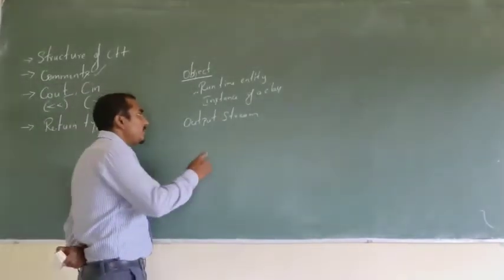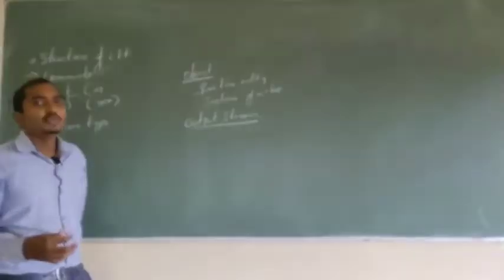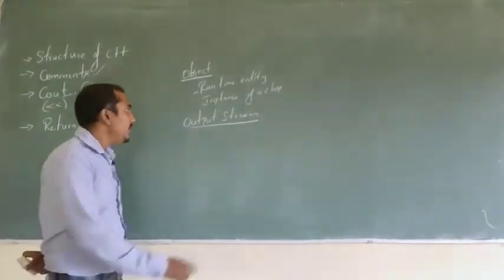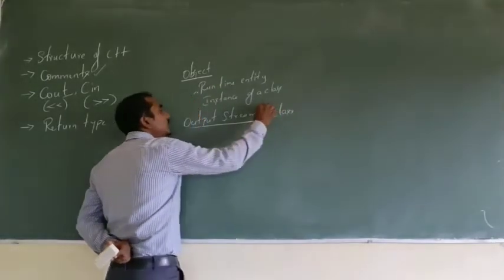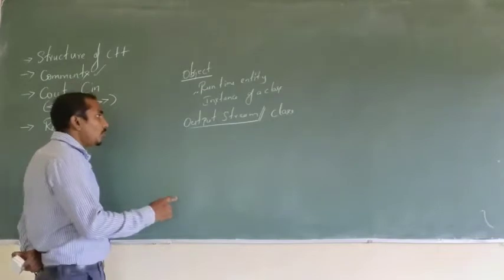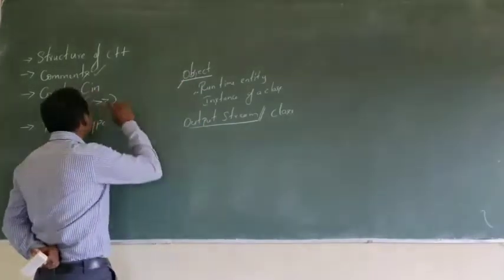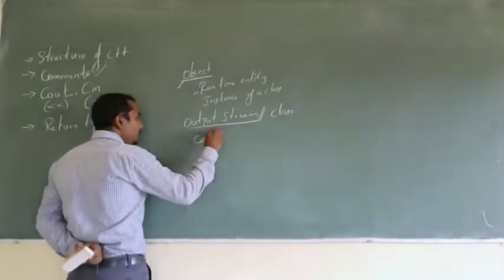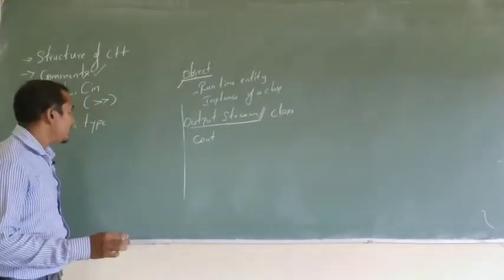What is output stream? Whenever you want to write data onto some output device, we will be having a predefined class. That class is called what? Output stream. For this output stream, we will create an object. That object is nothing but what? cout. Okay. If you are not able to understand this, I will just give you an example.